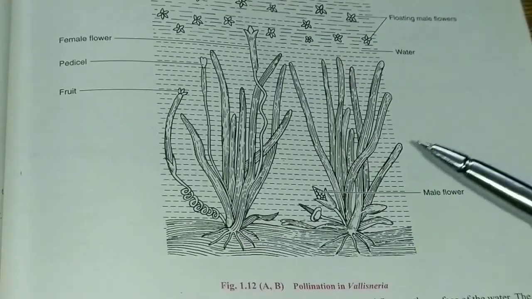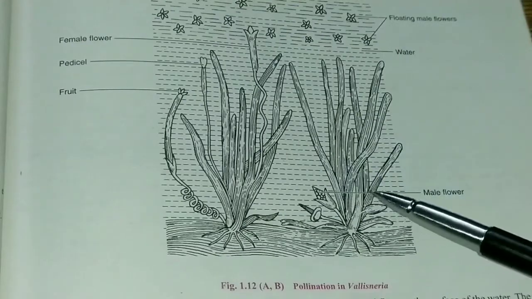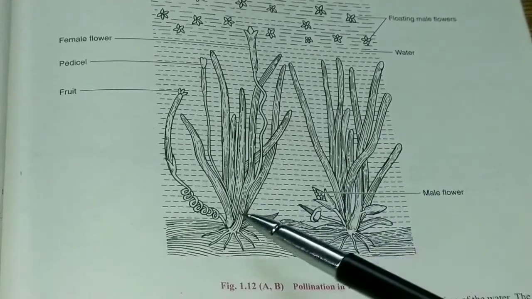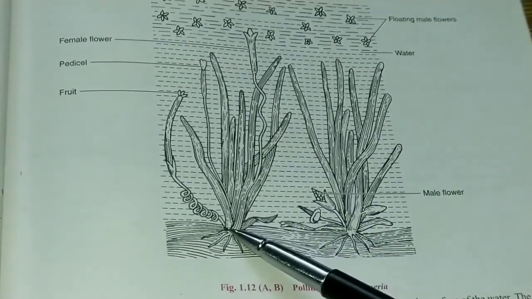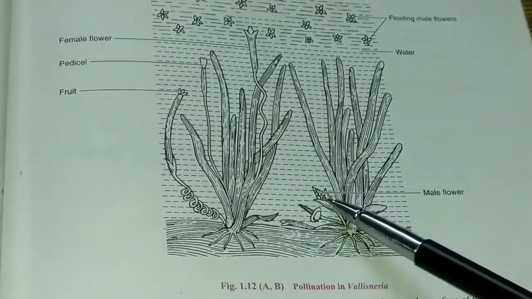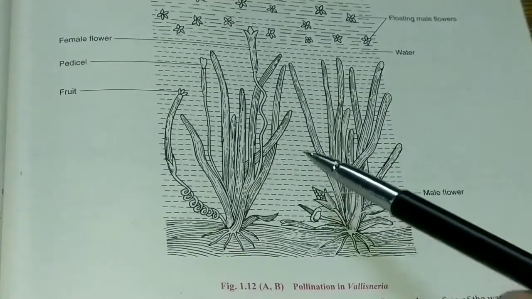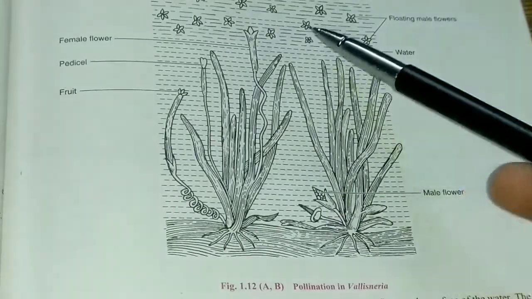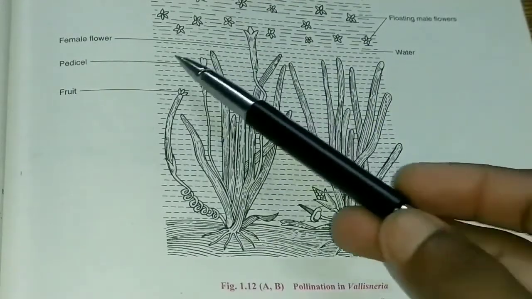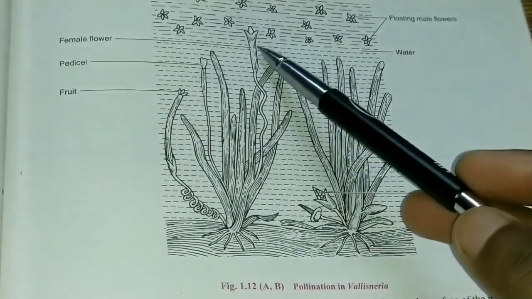See the figure of Vallisneria. This is the male plant and this is the female plant. Male plants bear male flowers, a number of which are released in water, while the female plants form female flowers.